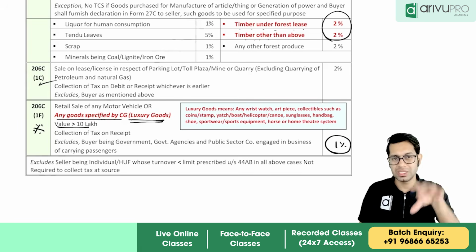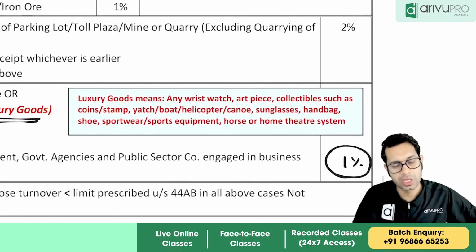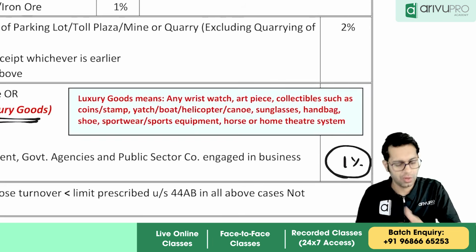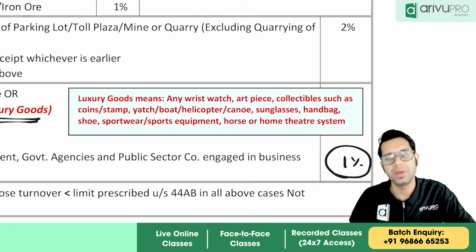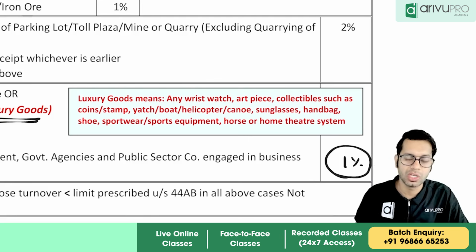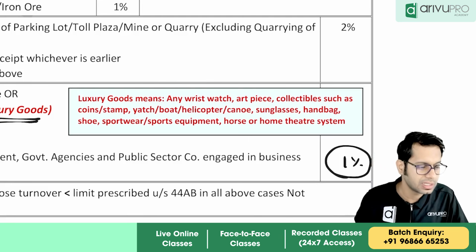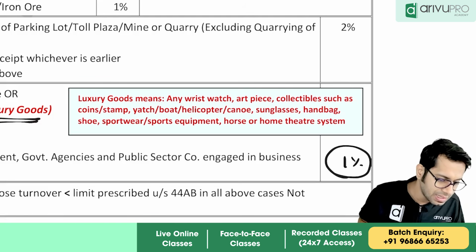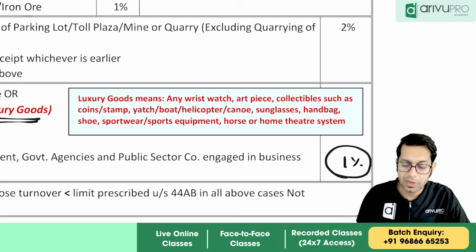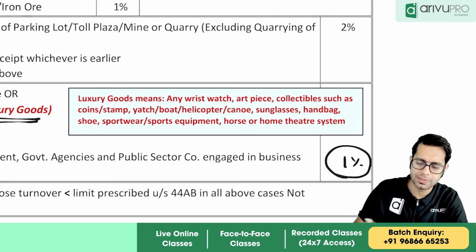So if you are purchasing a car whose value is more than 10 lakh rupees or any other type of luxury goods. Now what are luxury goods? Luxury goods means you are purchasing a wristwatch. Now all this came because Anant Ambani is wearing a 3 crore watch. He gifted 2 crore watches to those people who came to his wedding, etc. So these provisions have come only to target those people who are wearing very costly watches, etc.